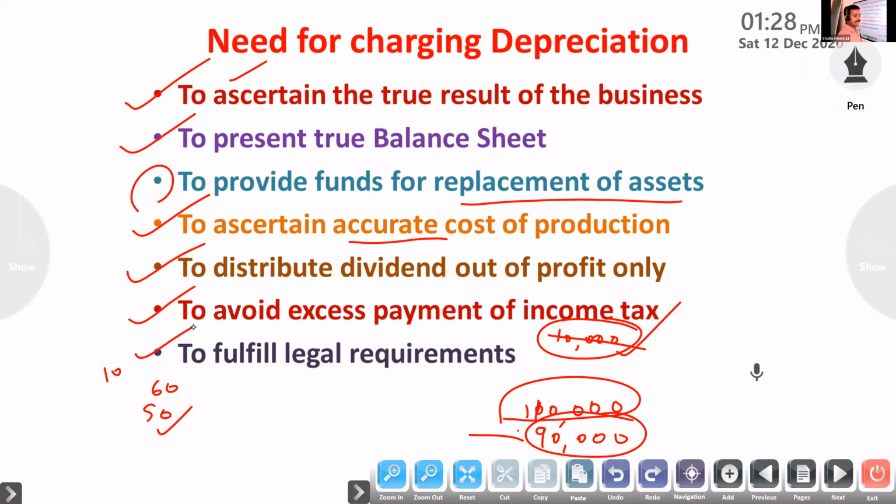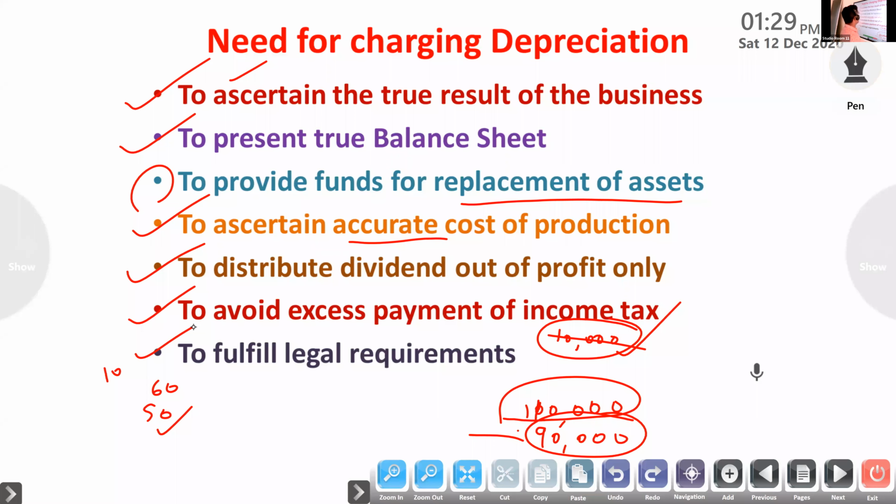They can keep provision from profit. They can take some amount from profit for meeting the depreciation expenses. It will be used for replacement of assets after the expiry of the life of the assets.